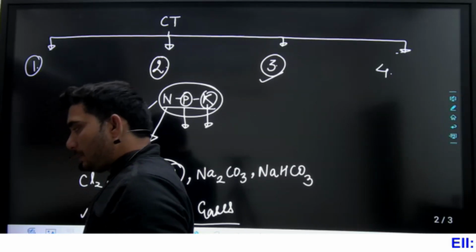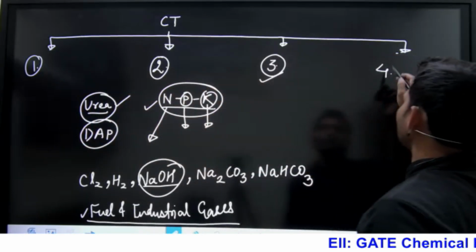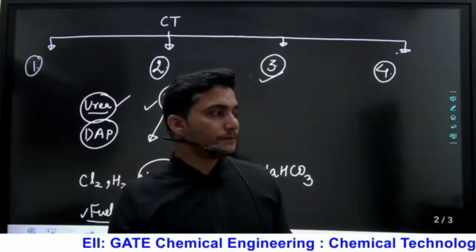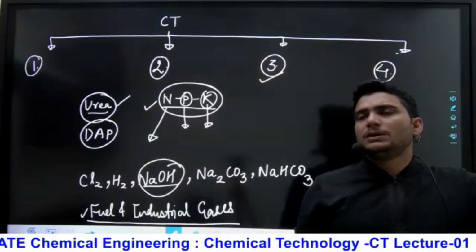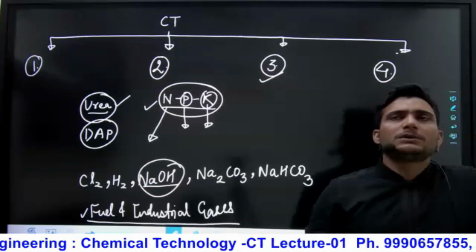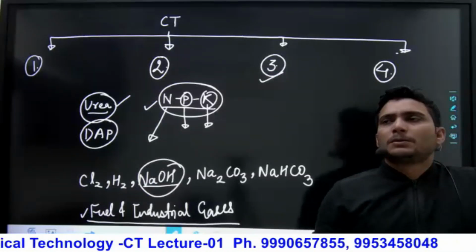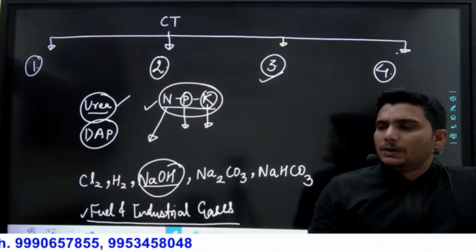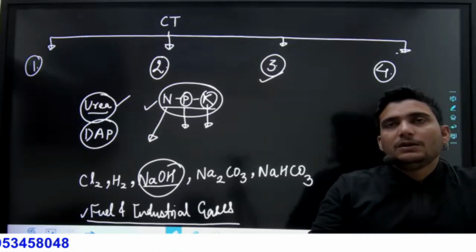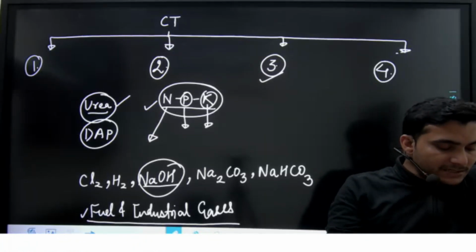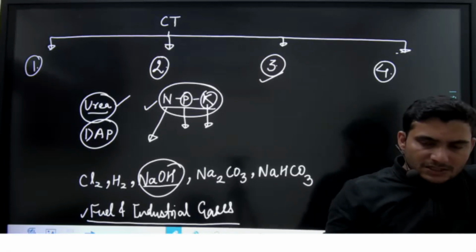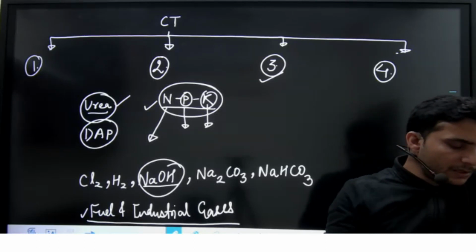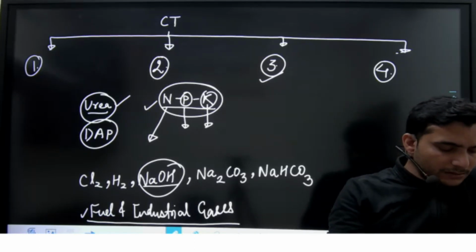And the next one will be my fourth part, the polymerization industry. In the polymerization industry, we will deal with the polymer reaction and types of polymer, meaning addition and condensation polymerization reactions. After that, we will deal with polyamides, that is nylon 6,6, and we will deal with the plastics, thermosetting and thermoplastics.